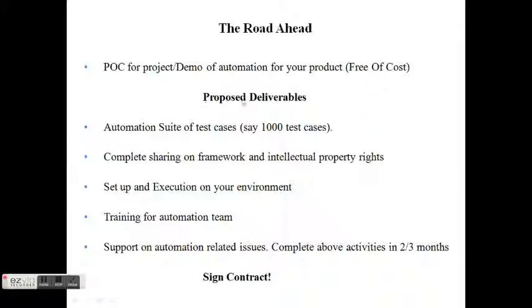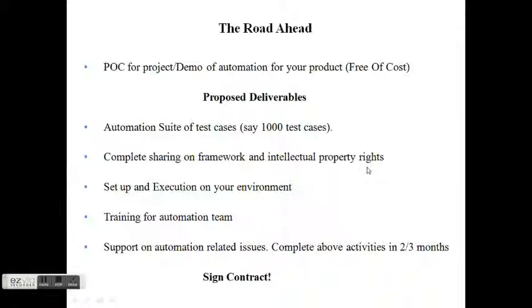After that, we generally propose the following to anyone: we will develop an automation suite of test cases, say 1,000 test cases, and we will deliver those test cases. The suite will be a deliverable, along with the complete sharing of framework intellectual property rights.